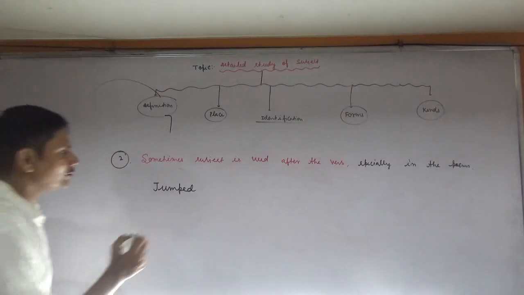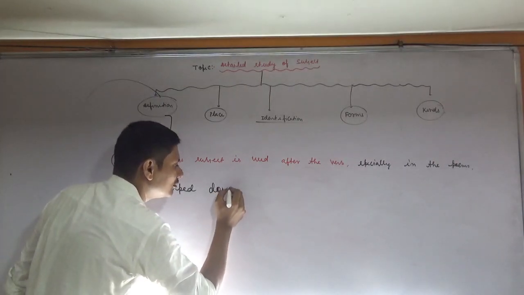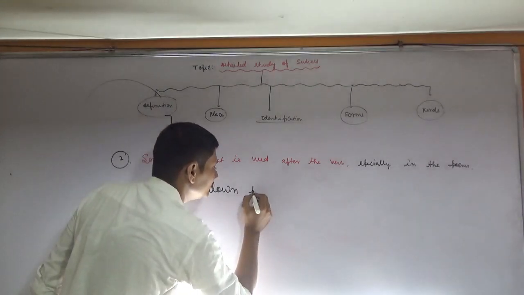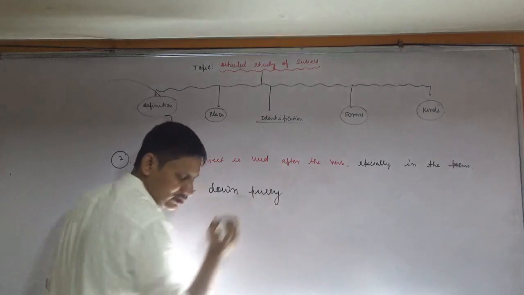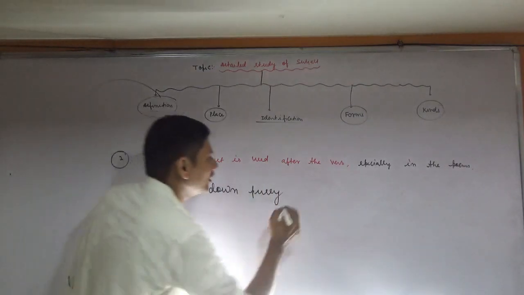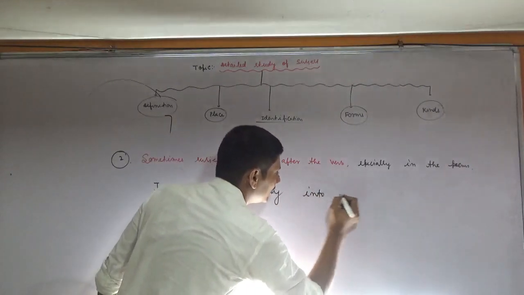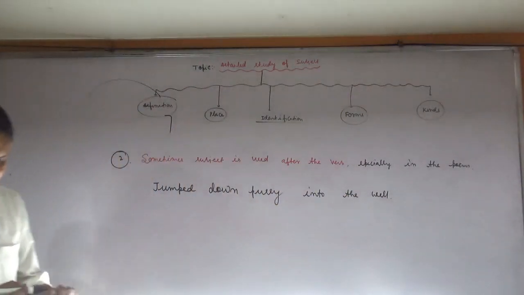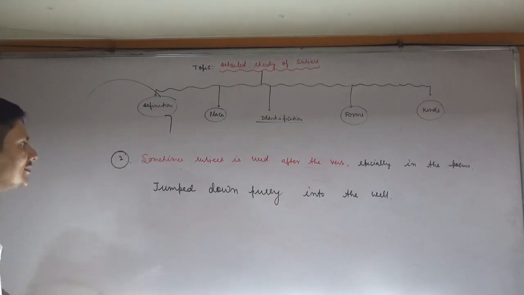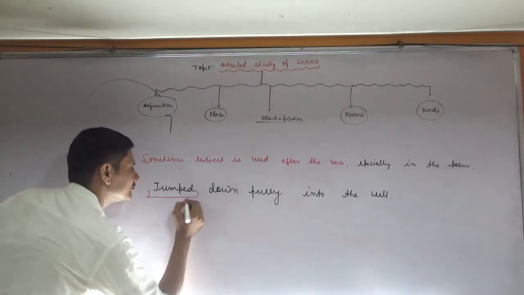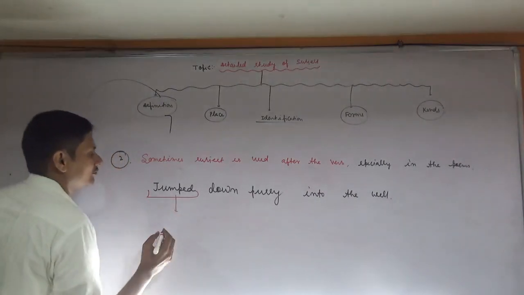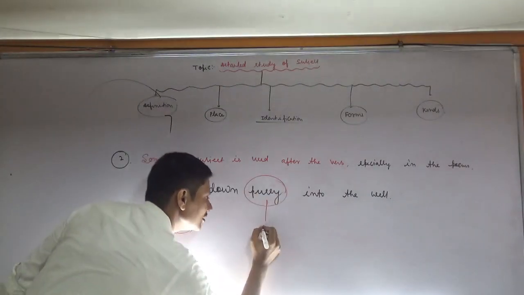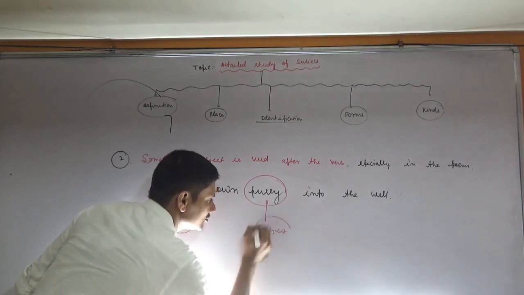Jumped down pussy into the well. Listen, this one is verb and pussy is subject.